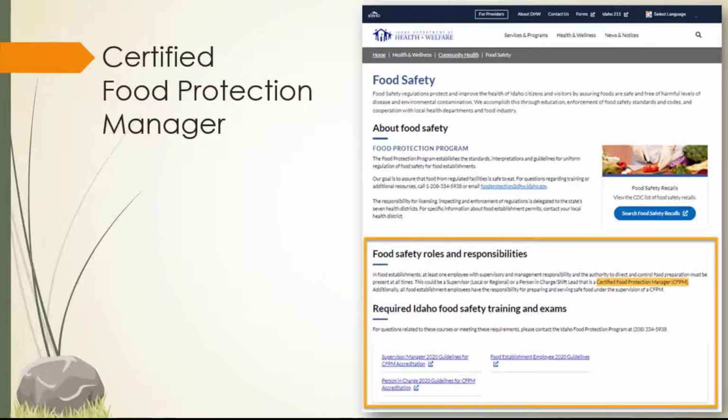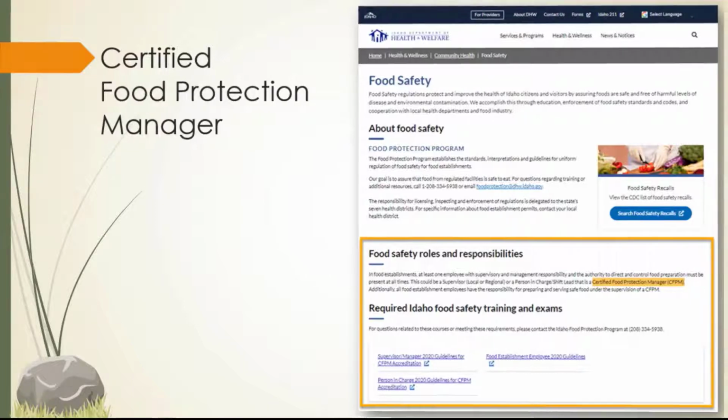The second option is to become a certified food protection manager. This may not be possible to complete within 30 days, as certification is obtained by passing a test from an accredited program. This requires registering for an exam that may be held on limited dates. More information can be found under Food Safety on the Department of Health and Welfare's website.